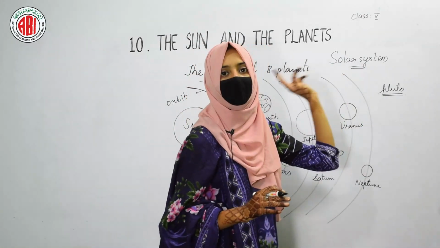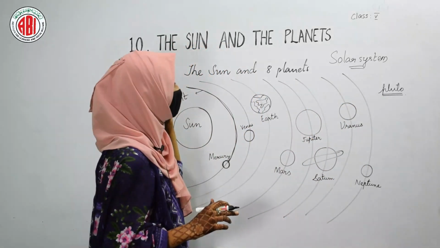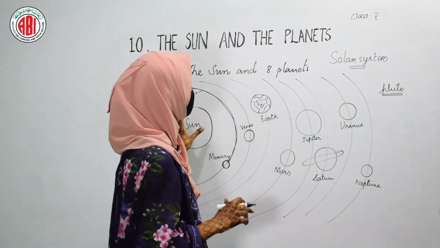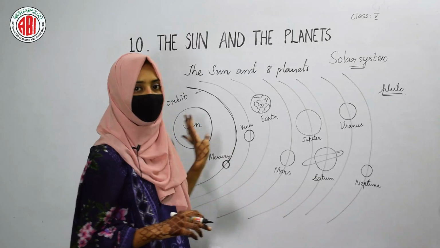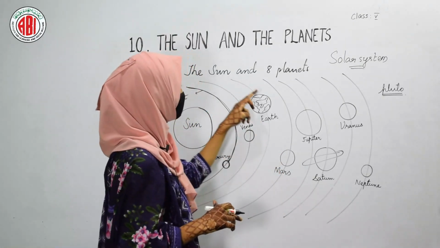So it got removed from the solar system. Whenever we learn about the solar system now, we study only 8 planets that revolve around the sun. So the sun and these 8 planets together form the solar system.